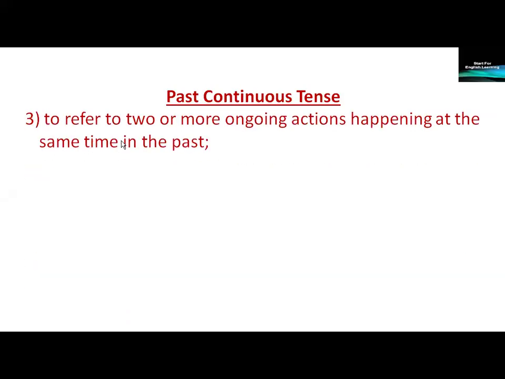Three, to refer to two or more ongoing actions happening at the same time in the past. Two continuous actions happening at the same time in the past. Two simultaneous actions. Two past continuous actions, they were happening at the same time. They had the same duration of time in the past.